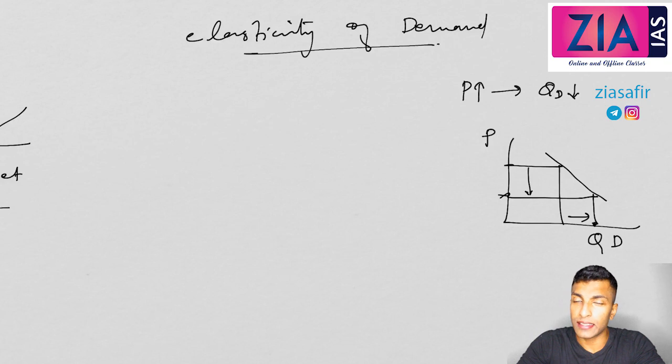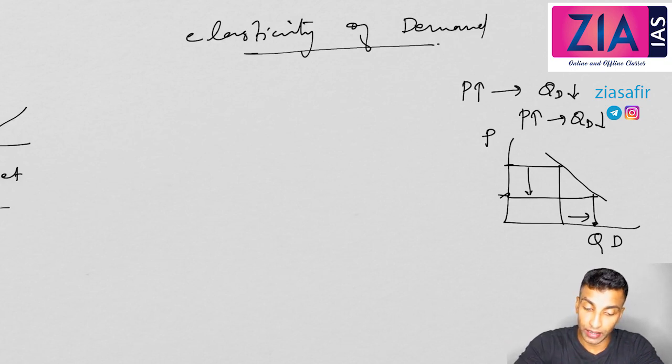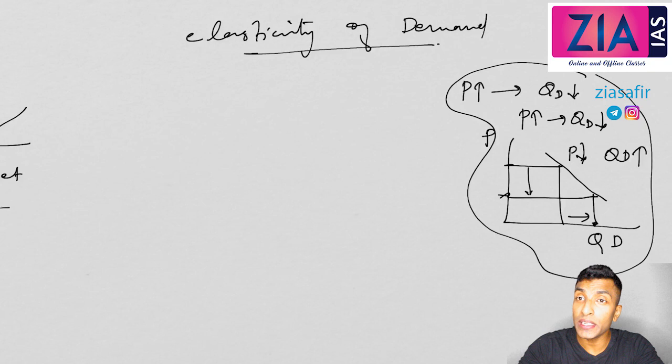Okay, now here in elasticity, what you're trying to do is understand how much demand is responsive to the change in price, whether demand is changing more than the change in price, or even if the price is changed, demand is not changing or not. So all these are the understanding that you're going to have from elasticity of demand. In simple terms, elasticity of demand means how much demand is responsive to the change in price. So price is changing, so what is expected? Demand will be changing. If price is increasing, demand will be decreasing. If price is decreasing, demand will be increasing. This is the expectation, and how much it will be.